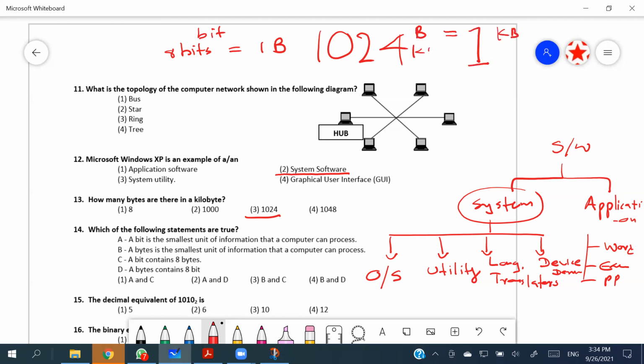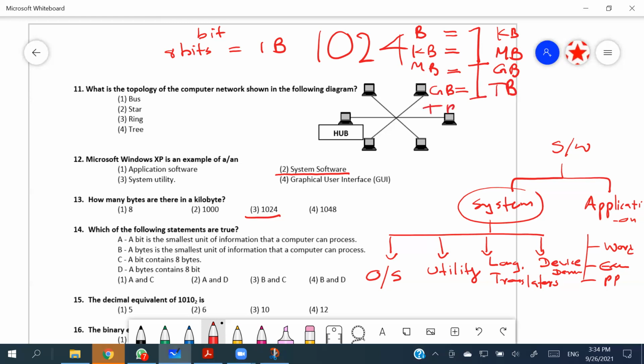1024 kilobytes equal 1 megabyte, right? 1024 megabytes equal 1 gigabyte. 1024 gigabytes equal 1 terabyte, right?